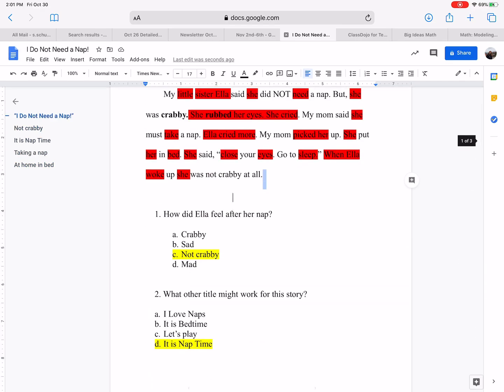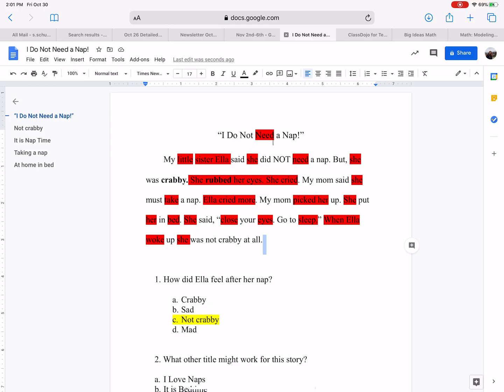So we're going to look for things that end with S. I do not need a nap. So far, nothing. My little sister Ella said she did not need a nap. So far, nothing, but she was crabby. She rubbed her eyes. Ooh, eyes is one, so I'm going to make the word blue. Yeah, eyes. She cried. My mom said she must take a nap. Ella cried more. My mom picked her up. She put her in bed. She said, close your eyes.